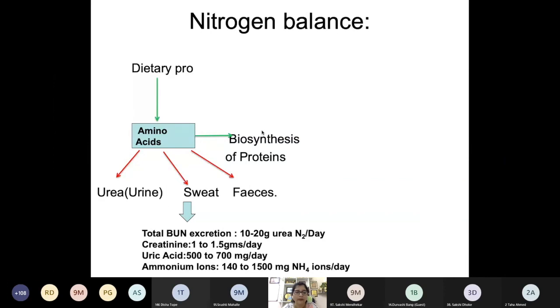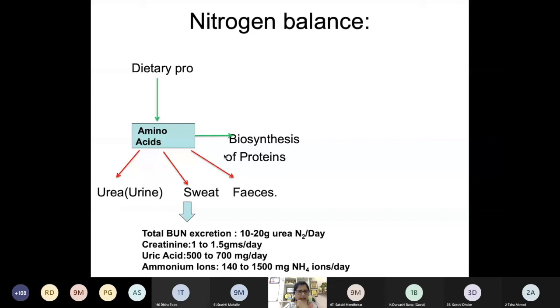So what can be a negative nitrogen balance? More output and less input. So you can see the ingestion is less and excretion is more. So what will happen to biosynthesis of protein? It will not happen, because excretion is more. So the biosynthesis of protein is not done, and there is even more degradation of protein, right?